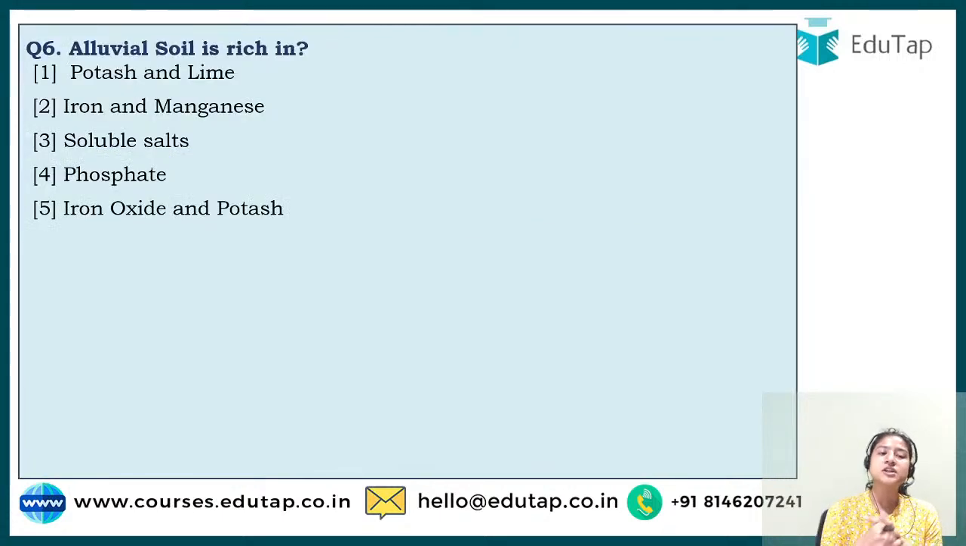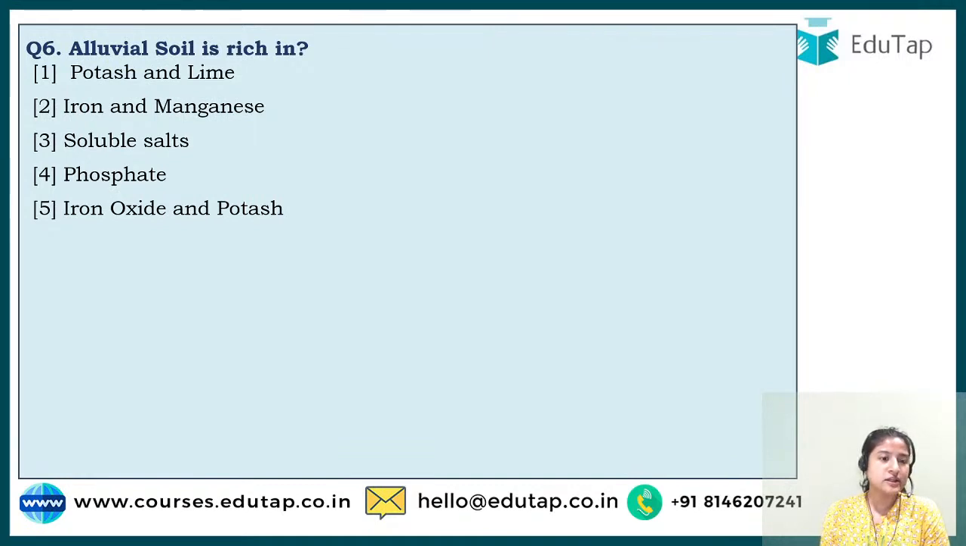Now question number 6, it says alluvial soil is rich in. Every soil has particular nutrients in it, right? You have to guess which of the following nutrients or minerals are present in alluvial soil. To look at our first video, you can look at the playlist available on our YouTube channel, with the same name as our mega revision series.